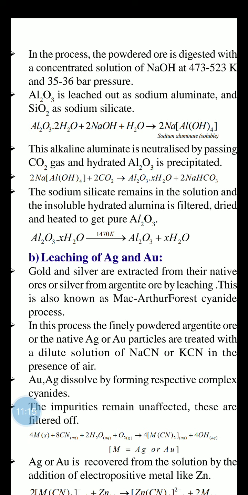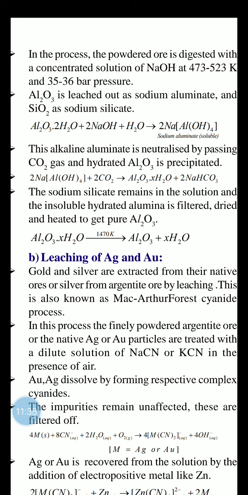So what is the reason for metal oxide? In the third step, when heating the metal oxide, the oxygen can easily be separated, and then you will easily get the pure metal. That's why in the metallurgical process, the first step is the concentration of the ore. The second step is that the concentrated ore is converted into the metal oxide.